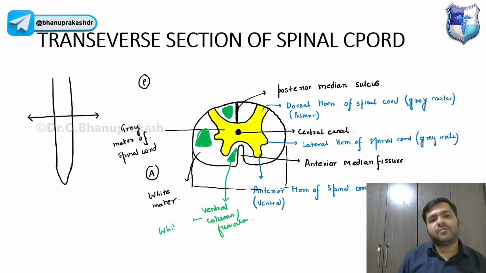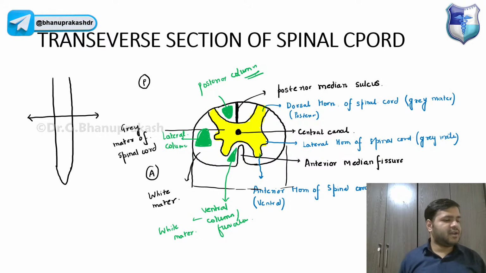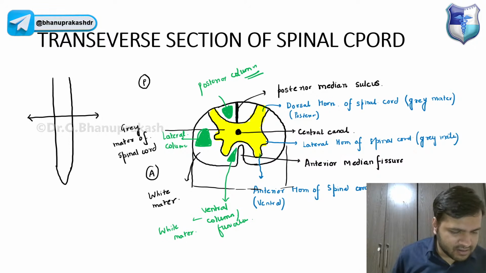White matter. We have this green color on the lateral side in the white matter, so it is the lateral column, and we have the posterior column of this white matter.